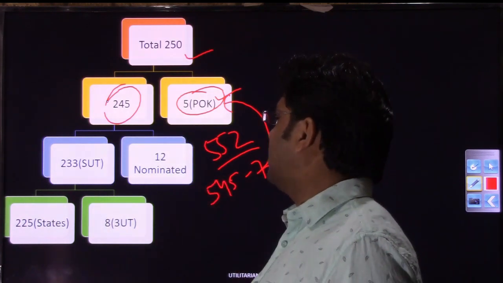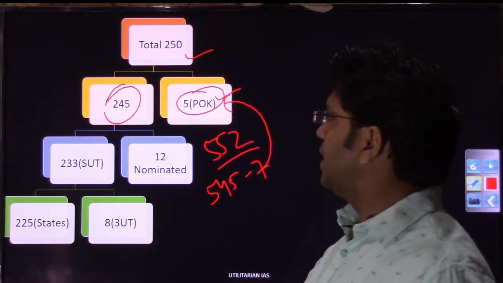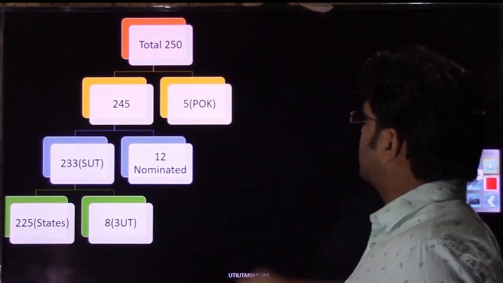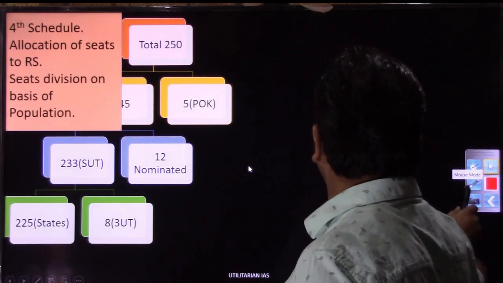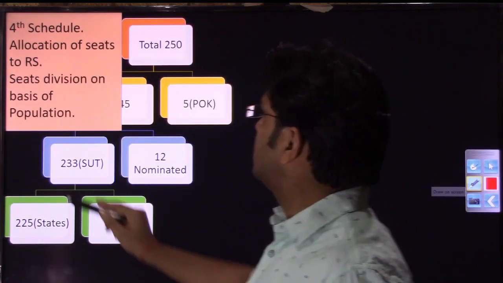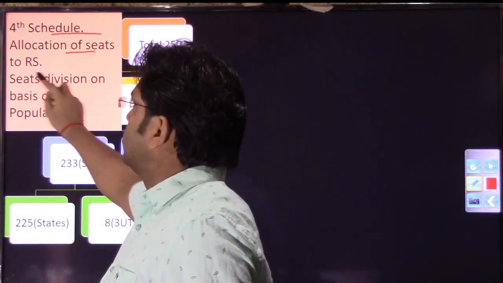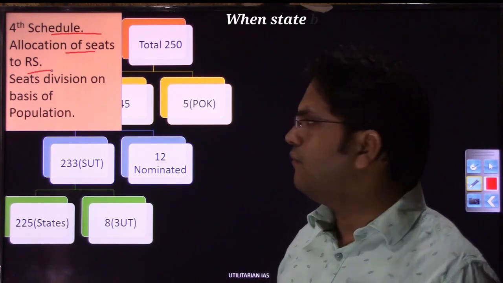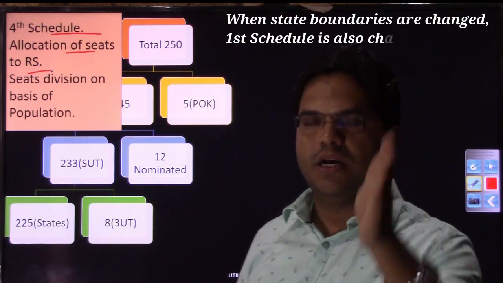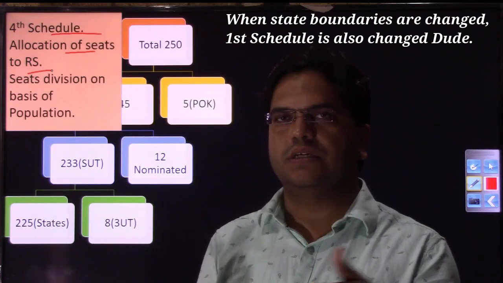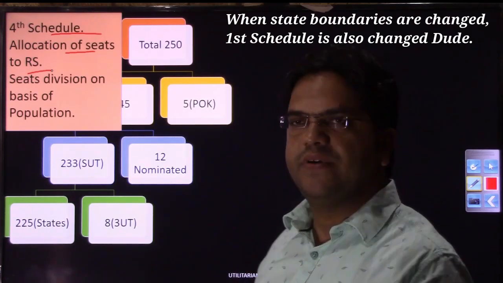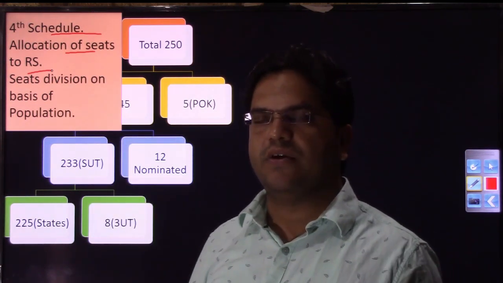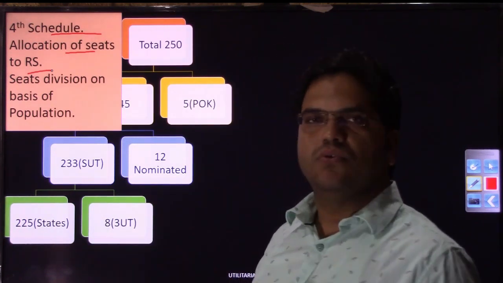Out of those 245, 233 have been given to the states and UTs, right? Which state will get what number of seats has been mentioned in the 4th schedule of the Indian Constitution. The 4th schedule deals with the allocation of seats in the Rajya Sabha. It mentions that Bihar has so many seats, J&K has so many seats, and as and when state boundaries are disturbed, the 4th schedule is also disturbed. Right now J&K was bifurcated, so the 4th schedule was also amended.